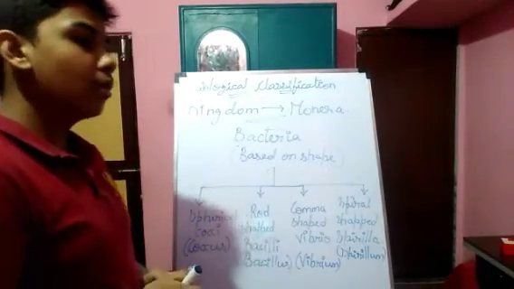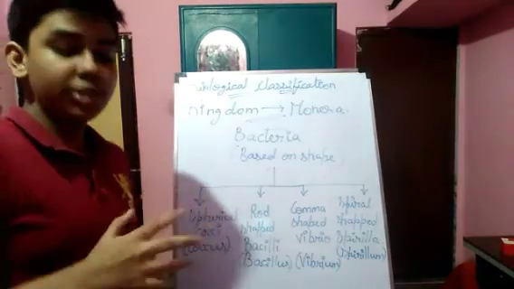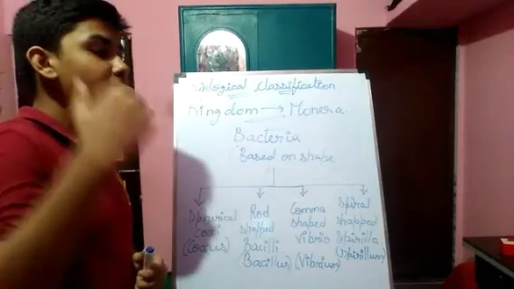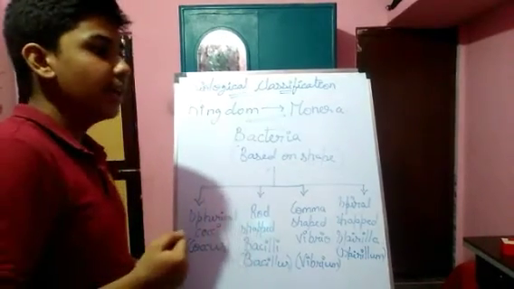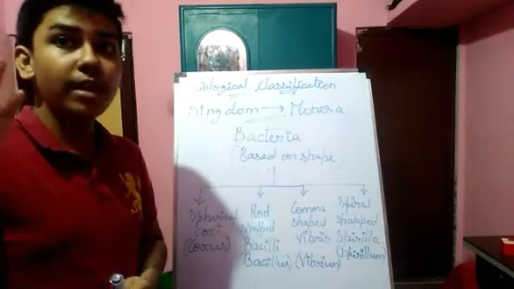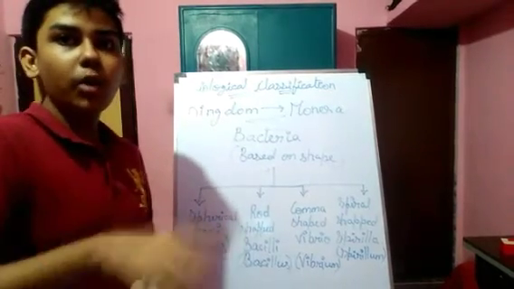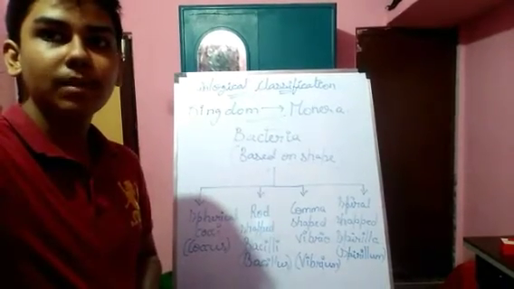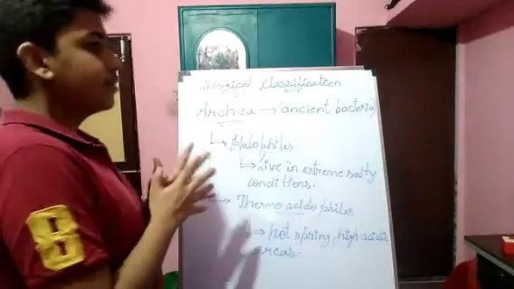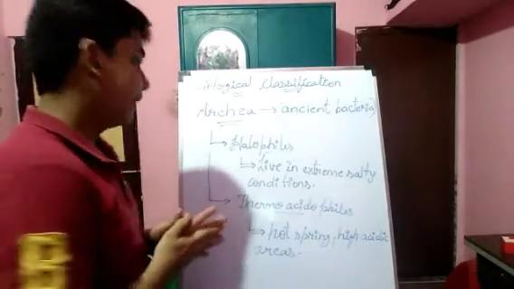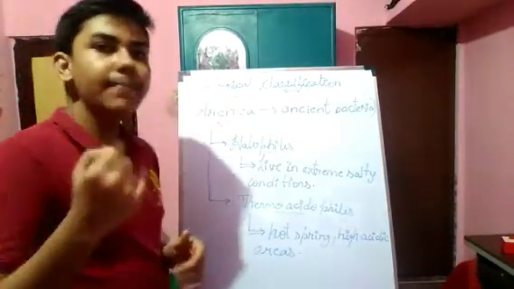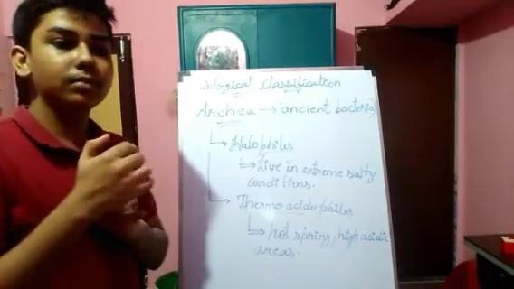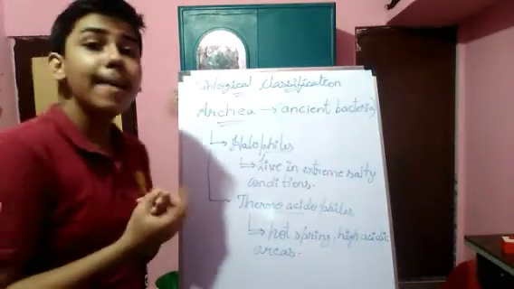Now we are going to talk of Archaea, which is also called ancient bacteria, present from old ages. Archaea are classified into three types. First is halophiles, second is thermoacidophiles, and third is methanogens.